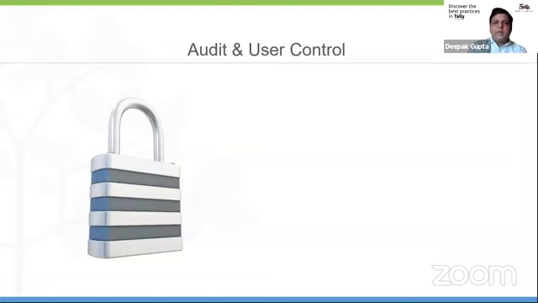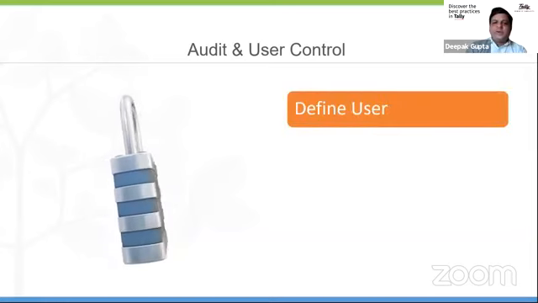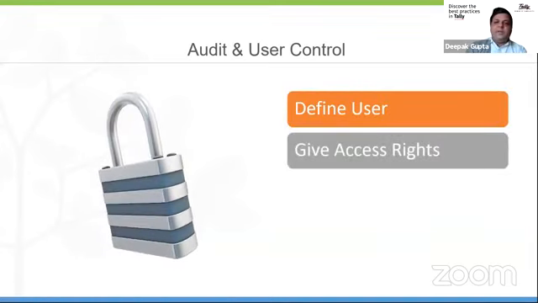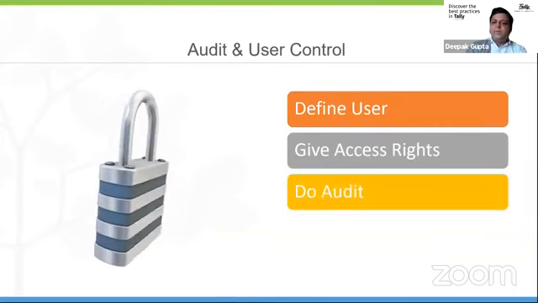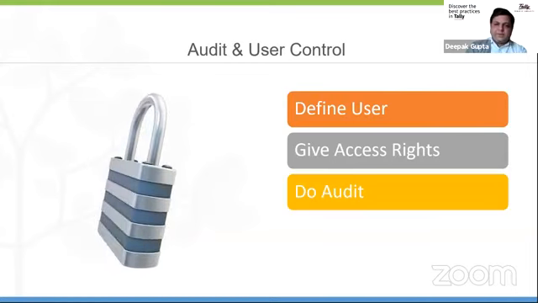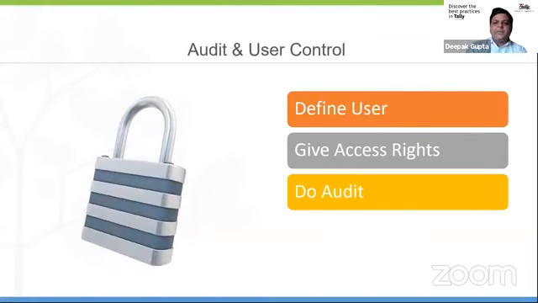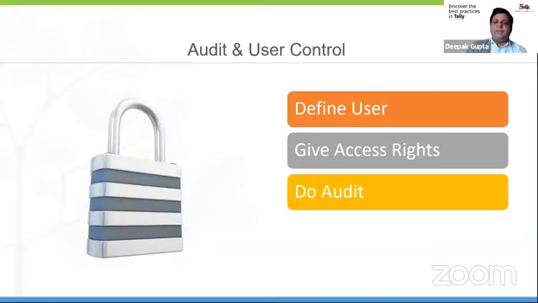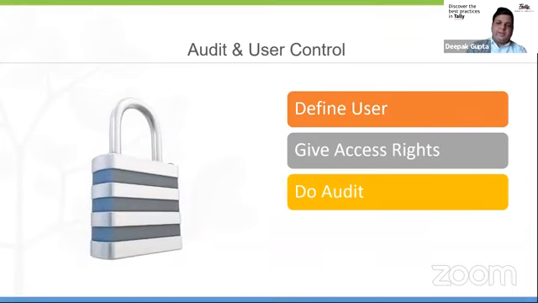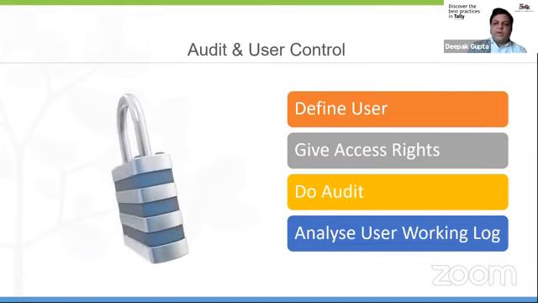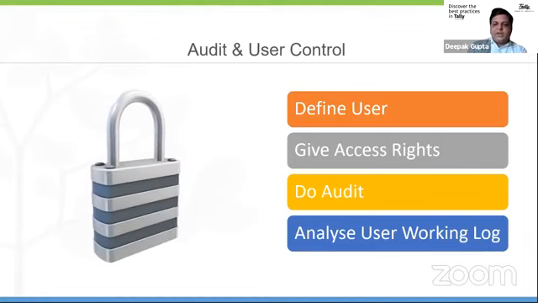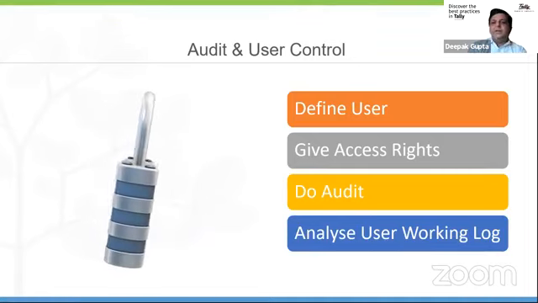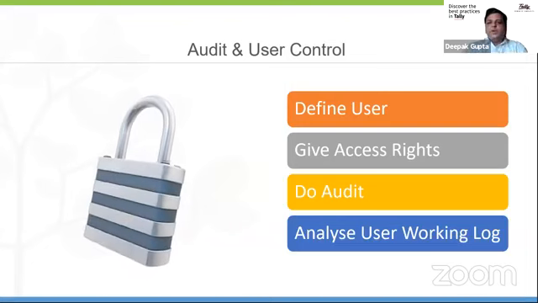So we are going to learn about this feature, where we'll learn how to define the users, then we'll give the access and rights to the users, so we can define multiple levels of rights. Then definitely we'll do the audit of the data and transactions or masters which have been captured by different users. So how to audit that, and how to analyze the user working log. If somebody had entered a transaction and somebody had altered or deleted it, how do we look at that data? So we are going to cover this particular section.